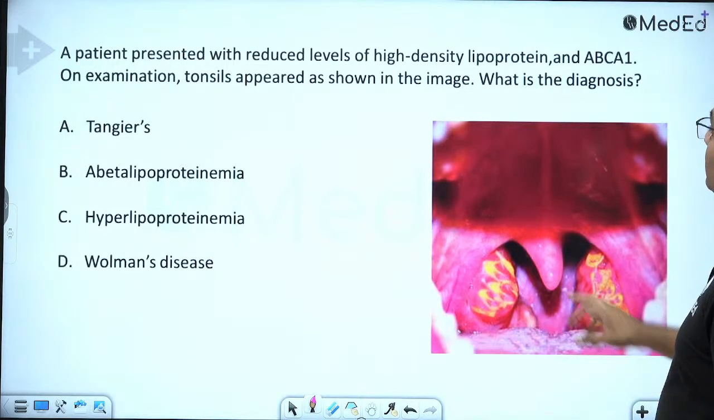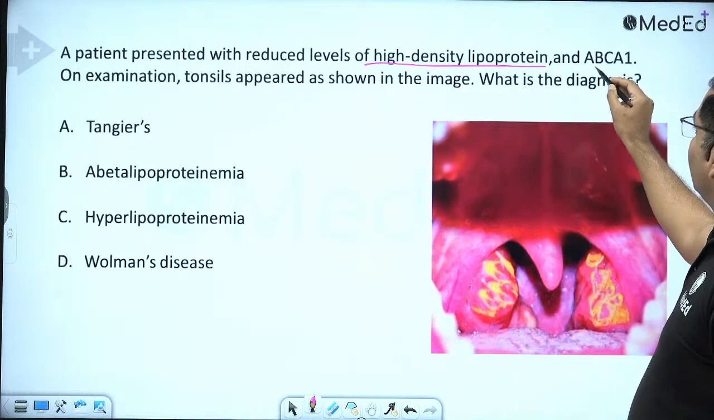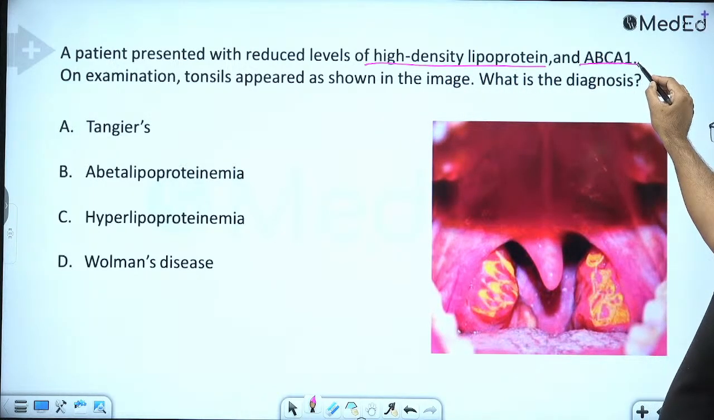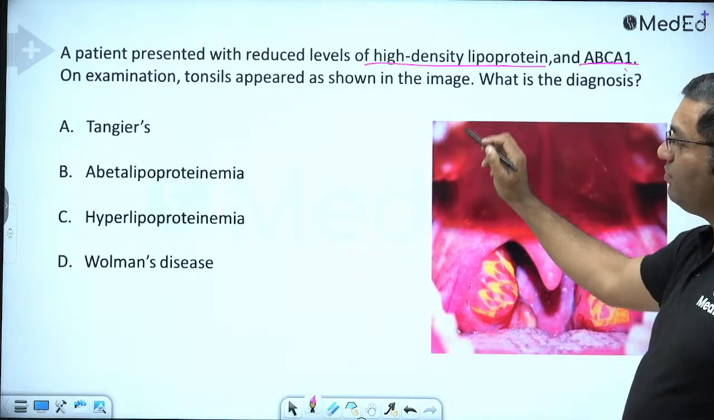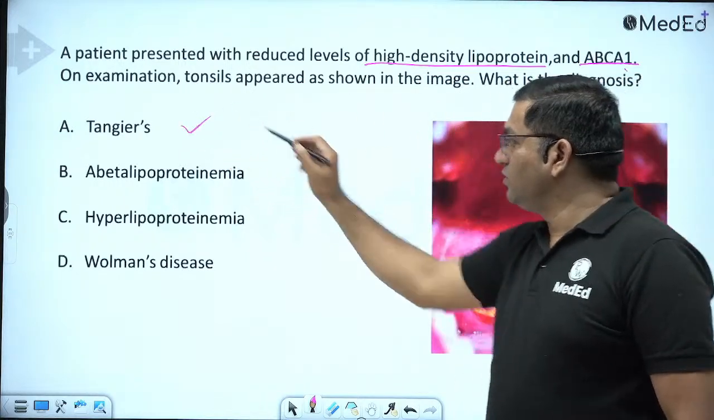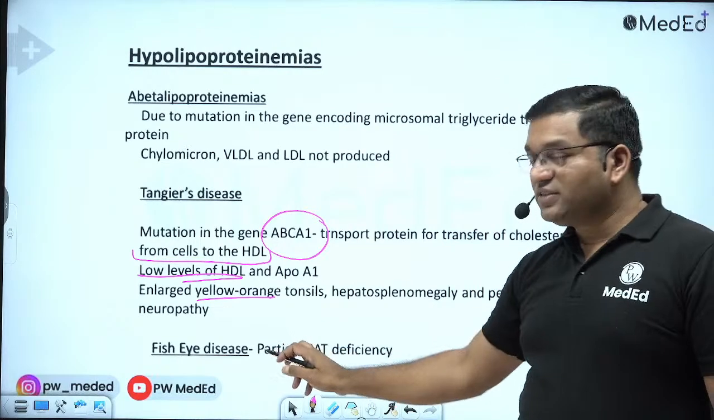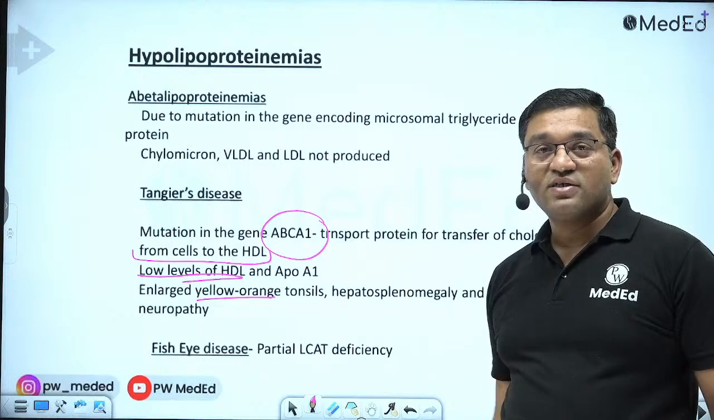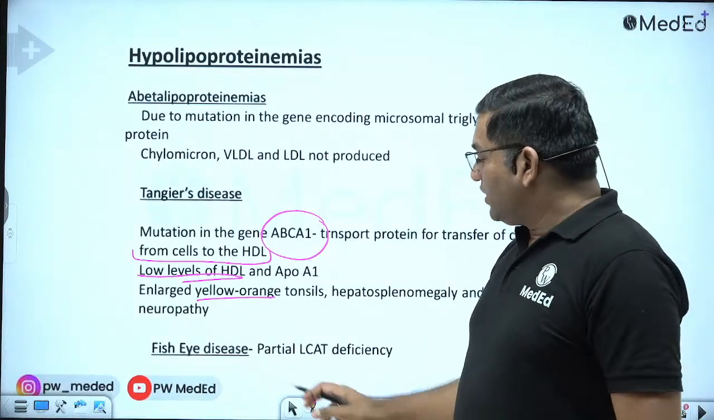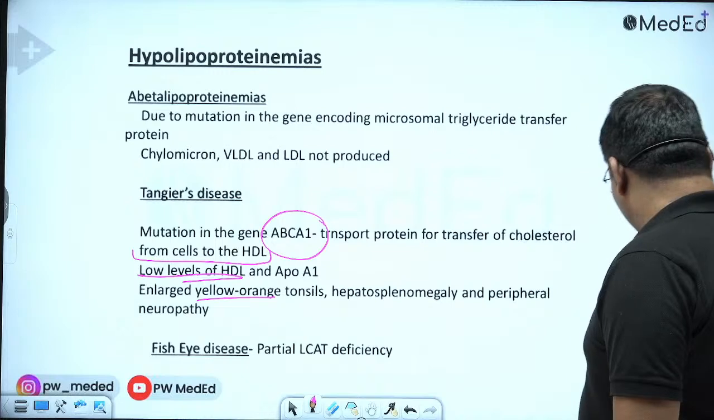Okay. With reduced level of high density lipoprotein and ATP binding cassette transporter A1, on examination the tonsil appeared as shown in the image. It is Tangier's disease. See, Fisheye disease is a partial deficiency of lecithin cholesterol acyltransferase, and Norum's disease is the complete deficiency of lecithin cholesterol acyltransferase.